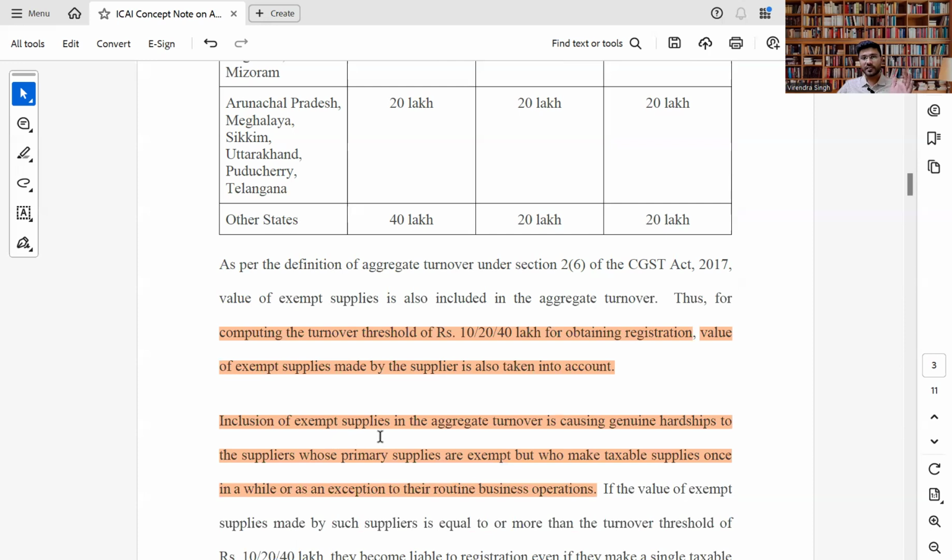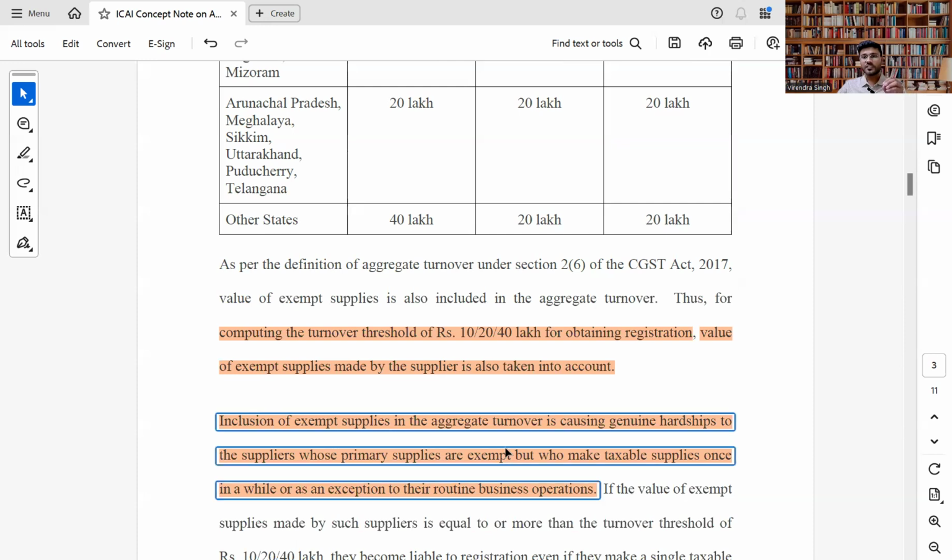Inclusion of exempt supply in aggregate turnover is causing genuine hardship to the suppliers whose primary services are exempt but who make taxable supplies once in a while or as an exception to their routine business operations. So it is a genuine hardship to the suppliers who are mainly dealing in exempt supply, for example farmers, schools, hospitals. For them, it is unnecessary to obtain the registration and comply with the law. So it is somewhere affecting the ease of doing business as well.